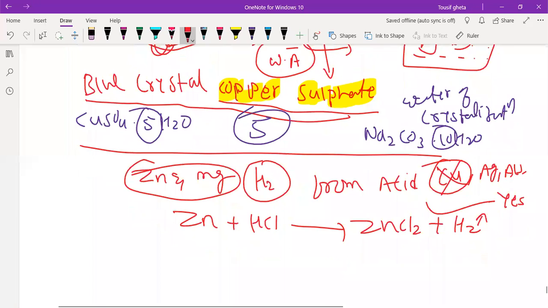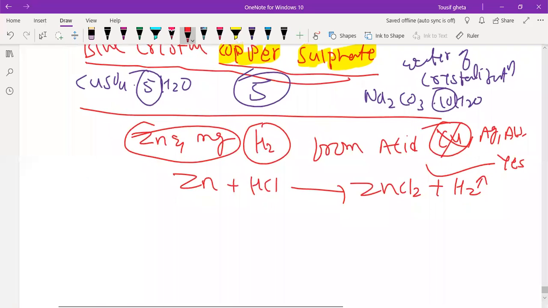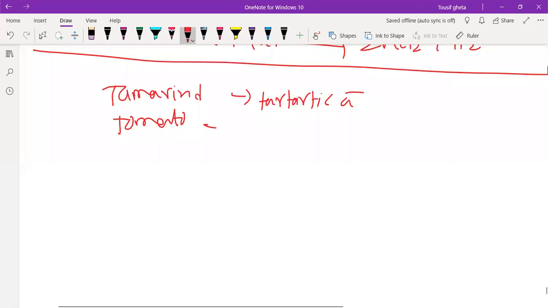Next question. Tamarind contains tartaric acid. Remember, tomato contains one of the acids called oxalic acid. These are natural acids.